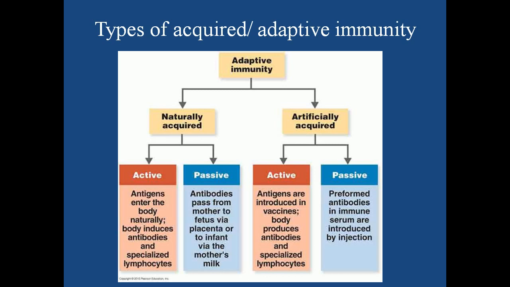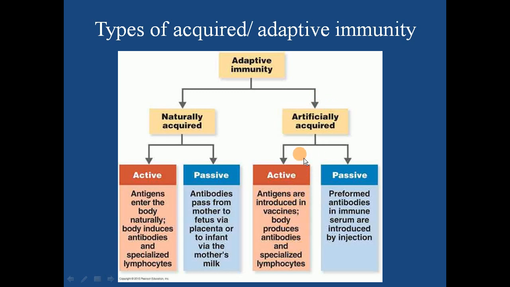So here what we do, antigens are introduced in vaccines, body produces antibodies and specialized lymphocytes. So example of this artificially acquired active immunity is your vaccination or immunization. This is very important, right?